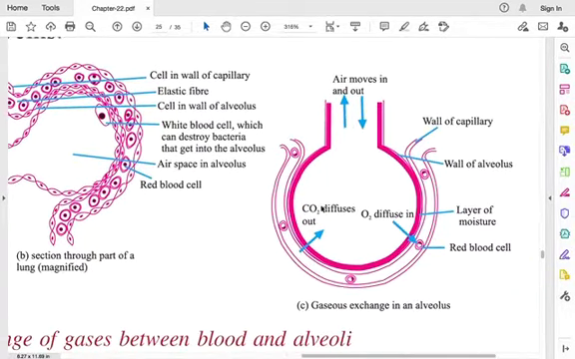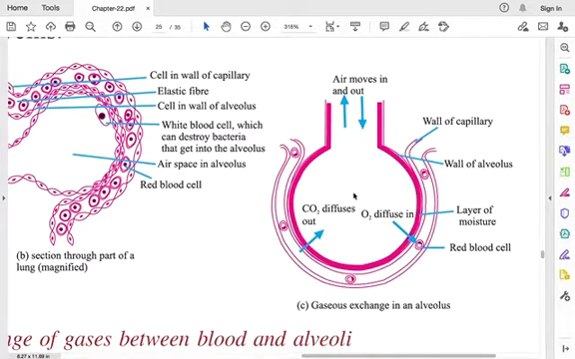Then you have a diagrammatic representation of how the gaseous exchange happens. So in this way, this is the alveolus, the air comes in and air moves out, that is oxygen comes in and CO2 moves out. So these are the red blood cells surrounding it. This is the wall of alveolus, and this is the wall of capillary. Capillary means the tubes which conduct the blood. So what happens is that oxygen comes in here.